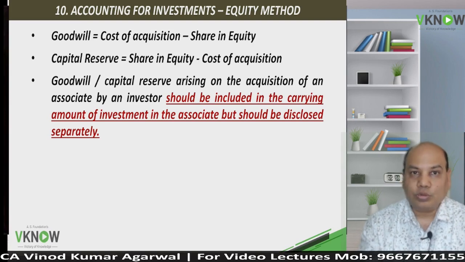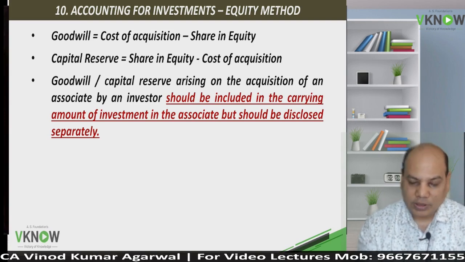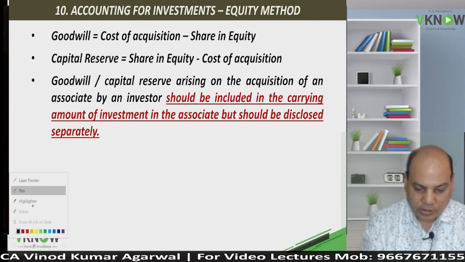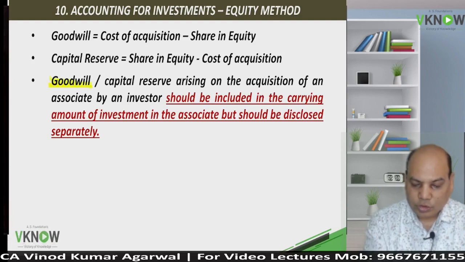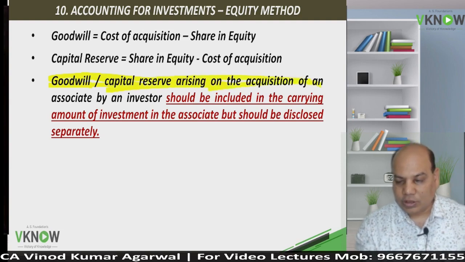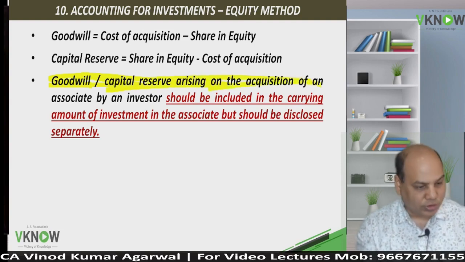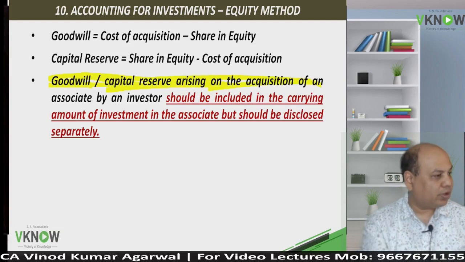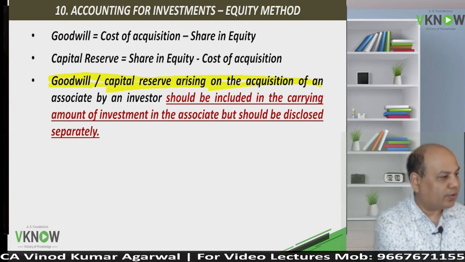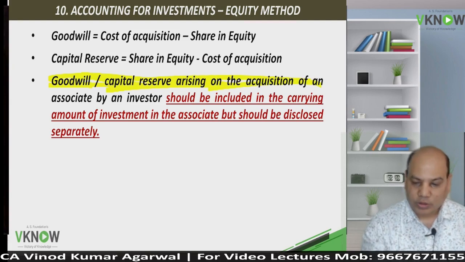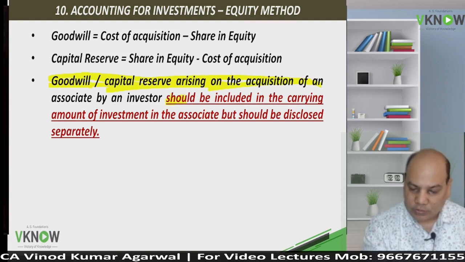Now, how to present goodwill or capital reserve? Very important paragraph. Goodwill or capital reserve arising on the acquisition of an associate should be underlined.